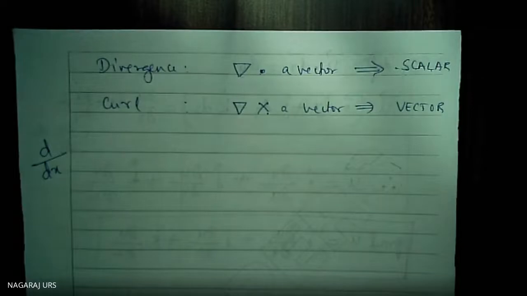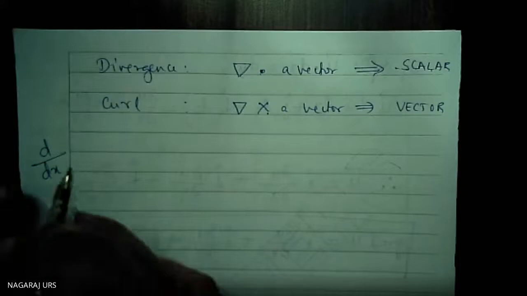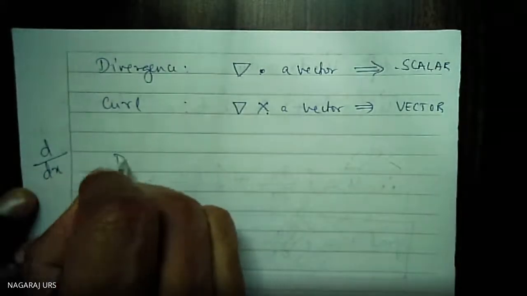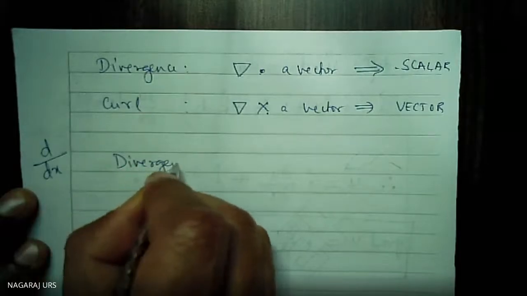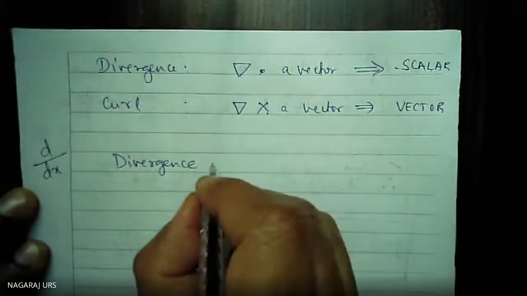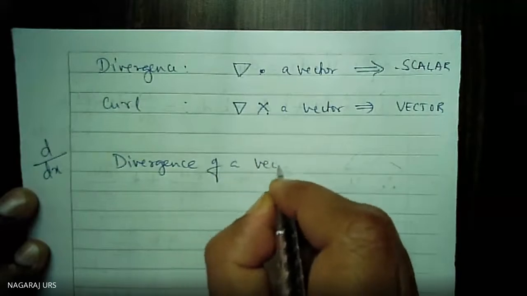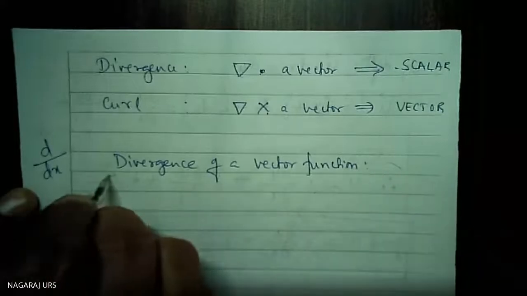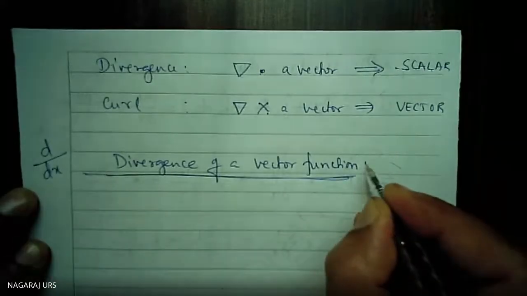Now, let us think in the form of divergence of a vector quantity. Divergence of a vector quantity is important for your examination. Curl is also important for your vector quantity. That is for your examination. This is important. It is a vector quantity. So the first one, divergence of a vector function.